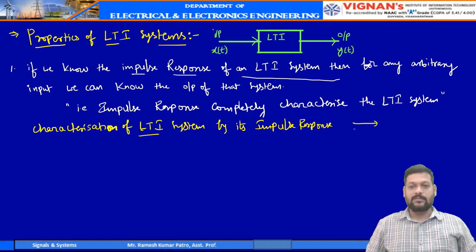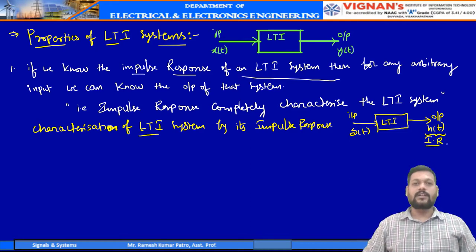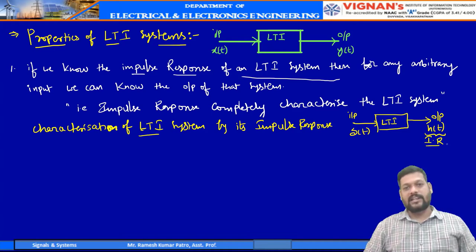If you give an impulse signal as input to an LTI system and you get the output at the output terminals of the system, then this output is called the impulse response. So this h of t is the impulse response. By looking into the impulse response, we can get the properties of that particular LTI system.